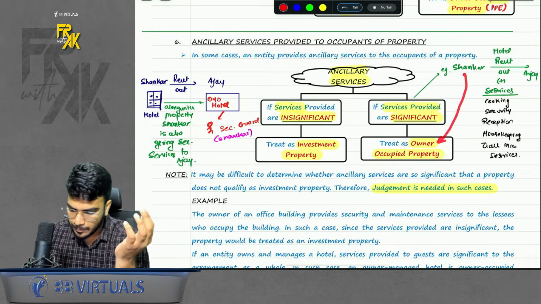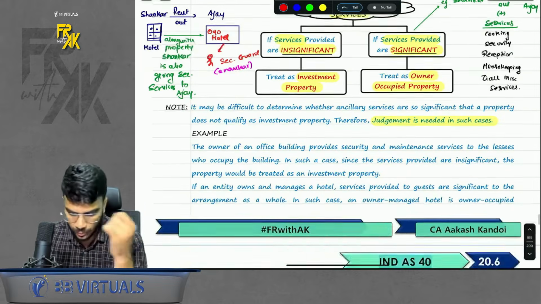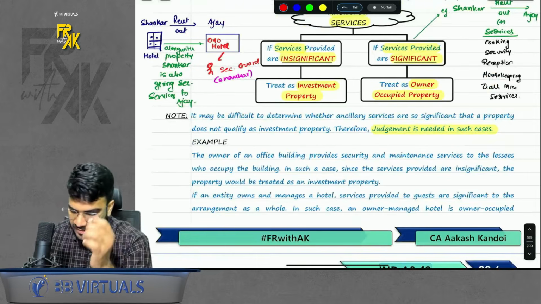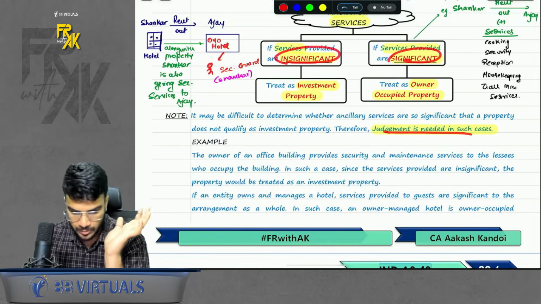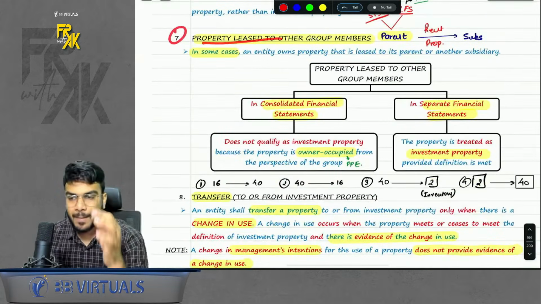So you will treat the property as PPE and not IP, right? Do remember that part. Again, here, which services are significant, insignificant, it is a matter of judgment. Okay. Next point, property leased to other group members.